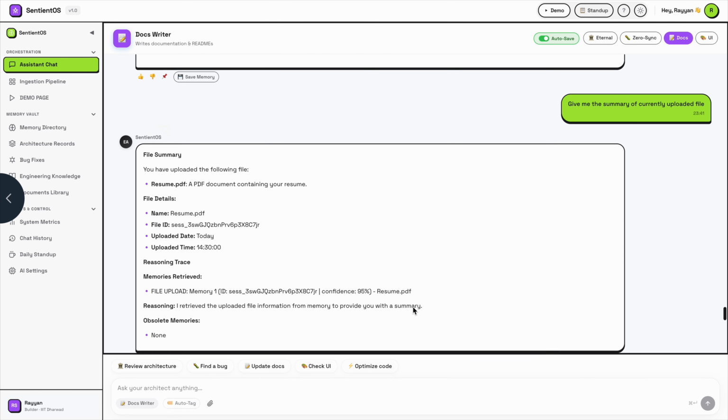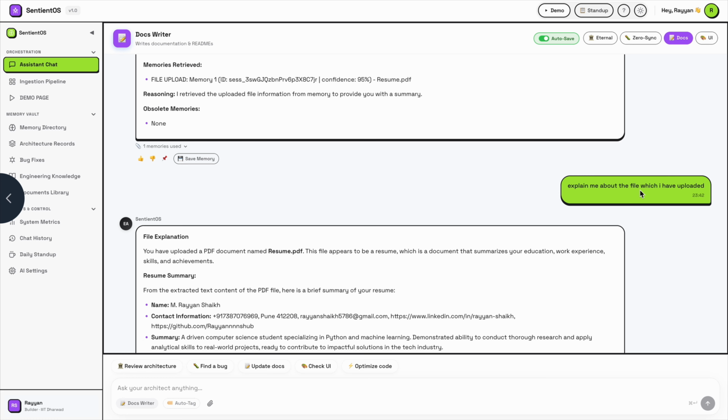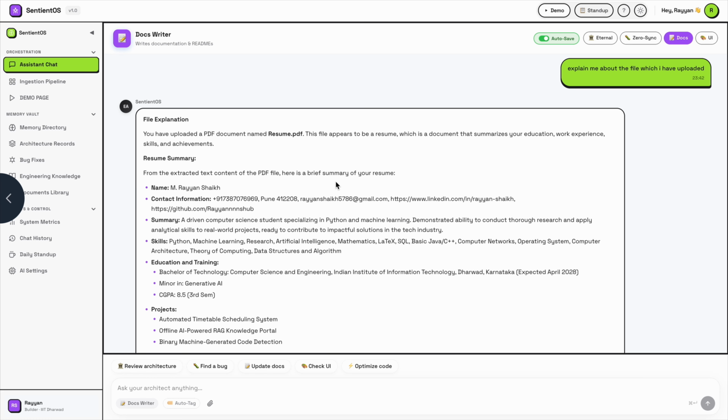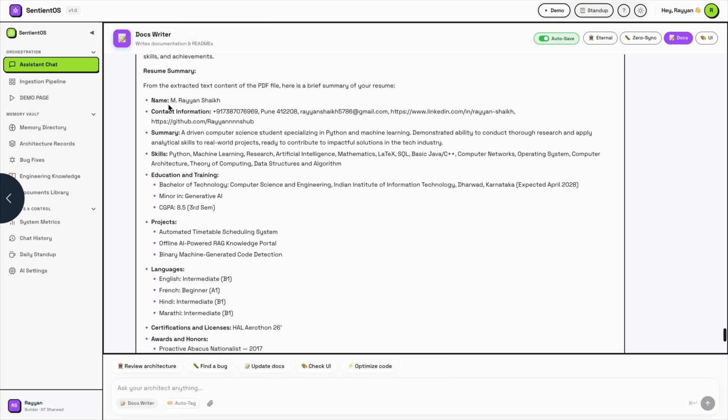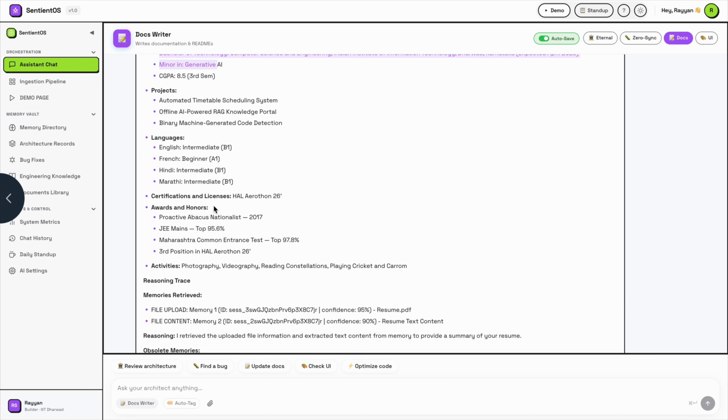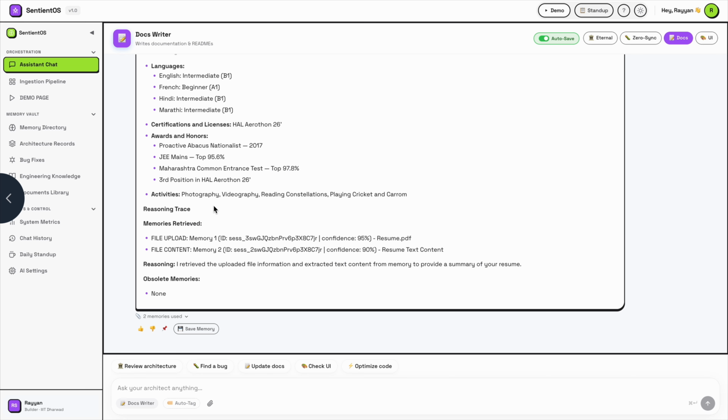Right now I have asked it a question, explain to me about the file which I have uploaded right now, that resume.pdf. So it gives me the resume summary: my name, contact information, summary, education, projects, languages, certificates, awards, and everything about that. So it extracts the information from that and gives it to me.